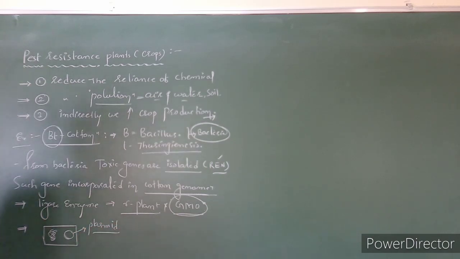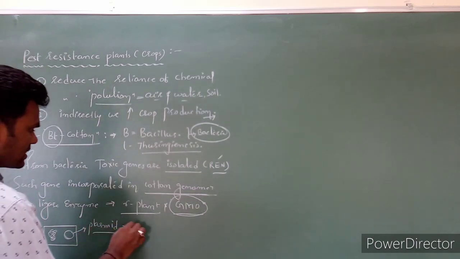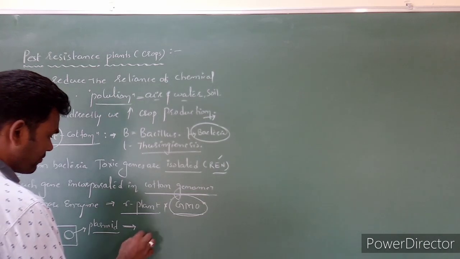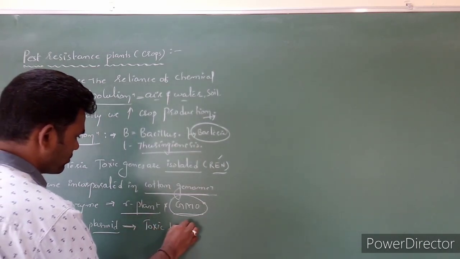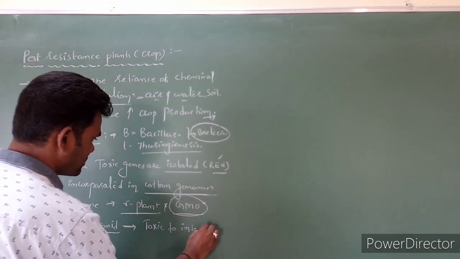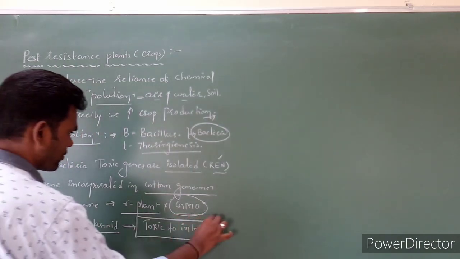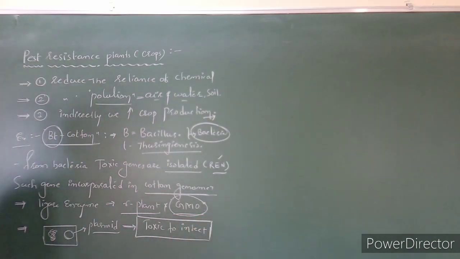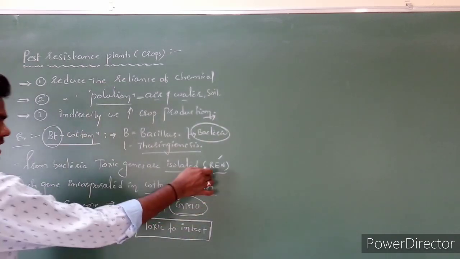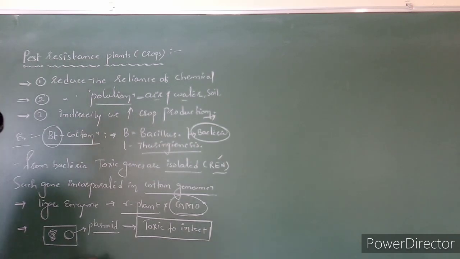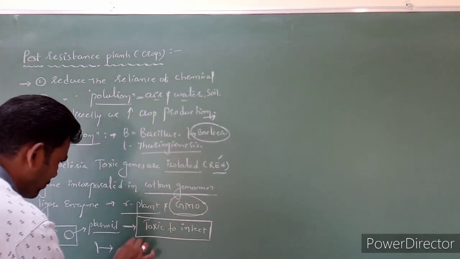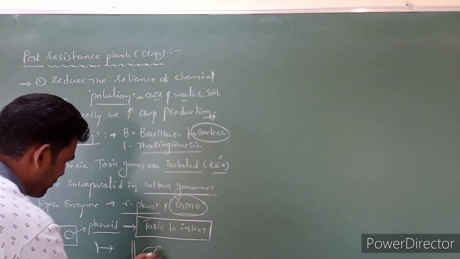The plasmid consists of some special genes which are toxic to insects. So these genes we cut and isolated with the help of recombinant DNA technology. Now these genes are transferred into one dicot plant.